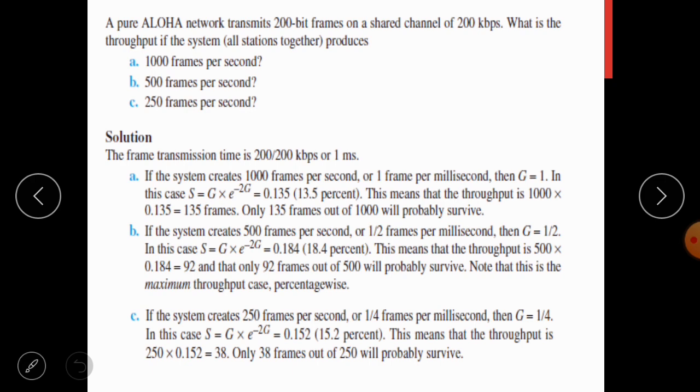To calculate throughput, first we have to calculate the frame transmission time. So frame transmission time is the number of bits in the frame divided by the capacity of the channel, that is 200 divided by 200 kilobits per second, which gives 1 millisecond.